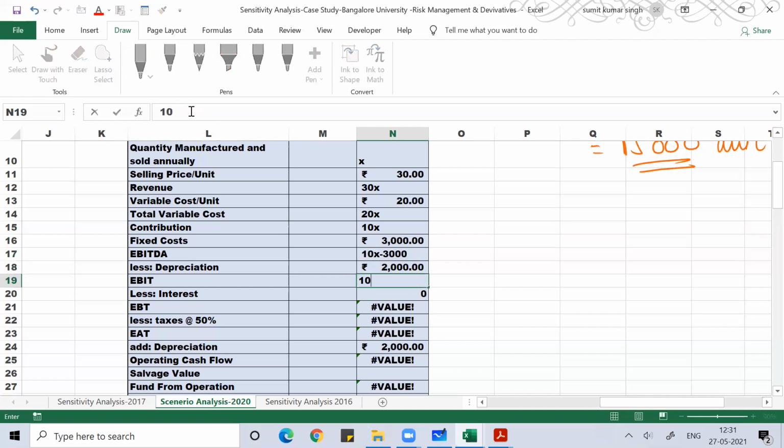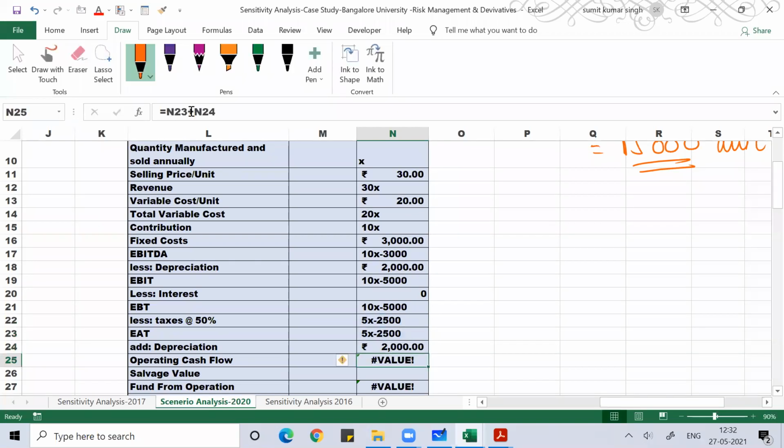Then 10x minus 5000. The interest is not given, so the EBT will be the same, 10x minus 5000. Tax is 50%, so you deduct 50% and you are left with 5x minus 2500. Then EAT will be the same.